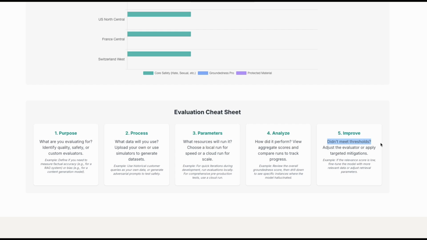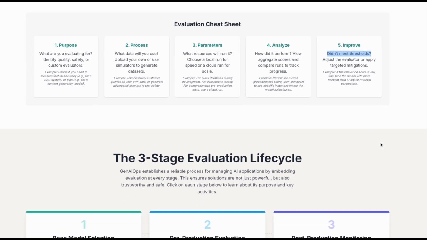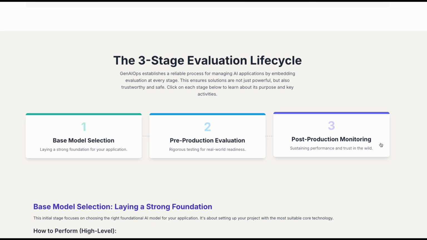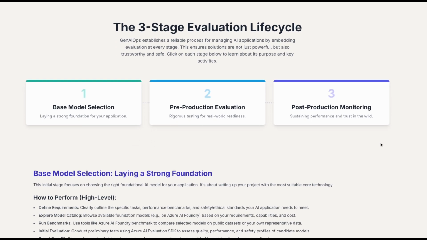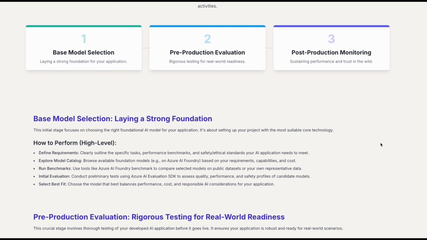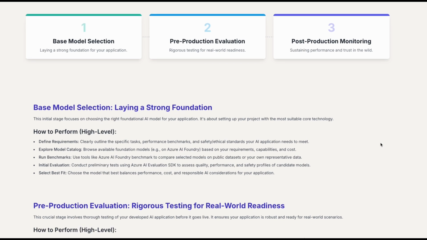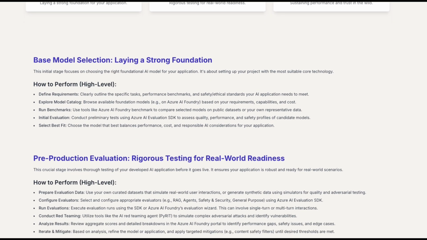So let's move forward. The lifecycle has 3 stages. First, base model selection, then pre-production evaluation, and post-production monitoring. Under the base model stage, you should start with a clear requirement. Browse the available models that would meet your requirement, capabilities, and cost.